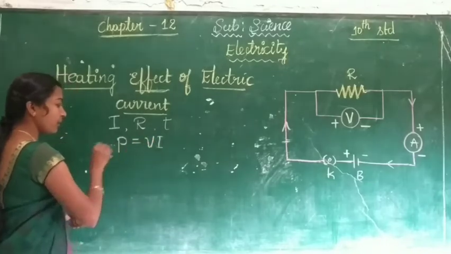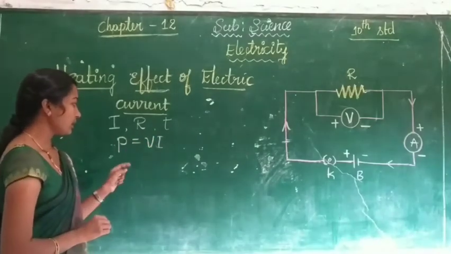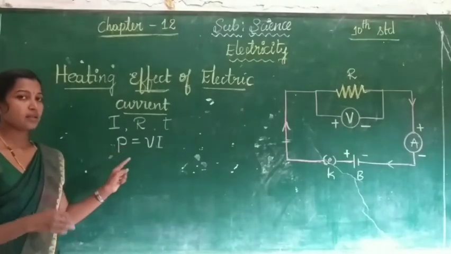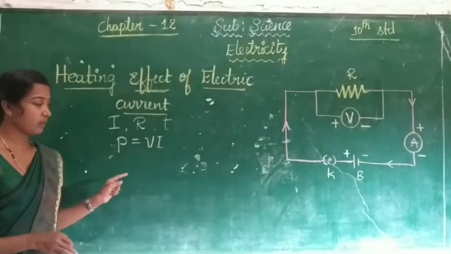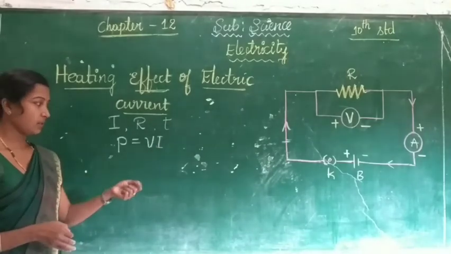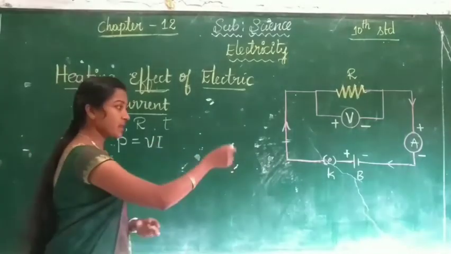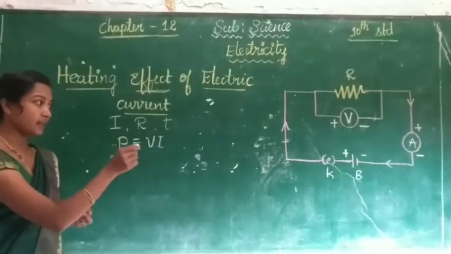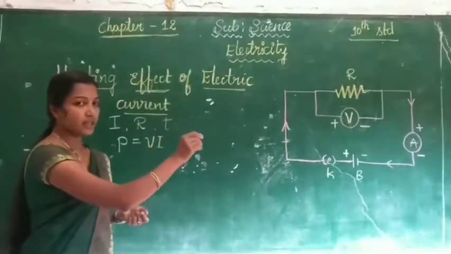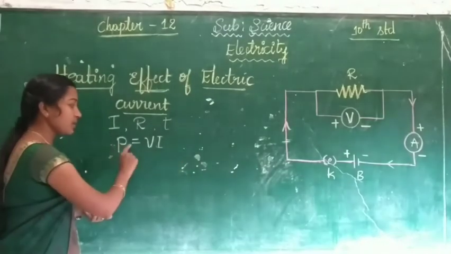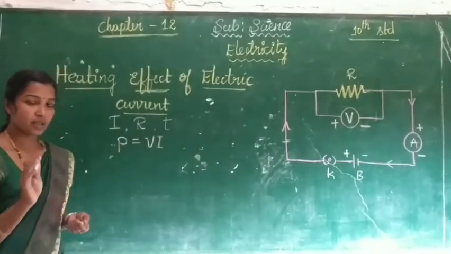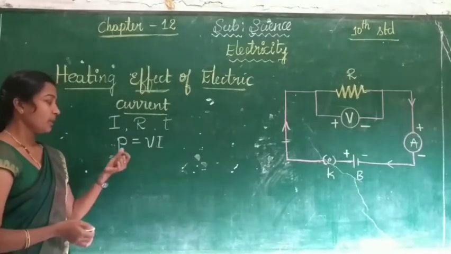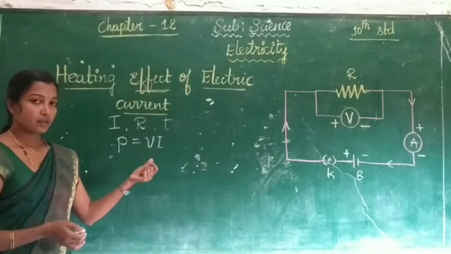This is why we write P is equal to V into I, because the power generated is the input power in the circuit, produced by the potential difference set up between the ends of the battery, by which current flows in some time. Okay children, all of you understood how and why we write P is equal to V into I.